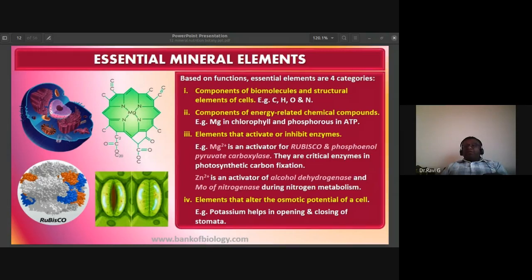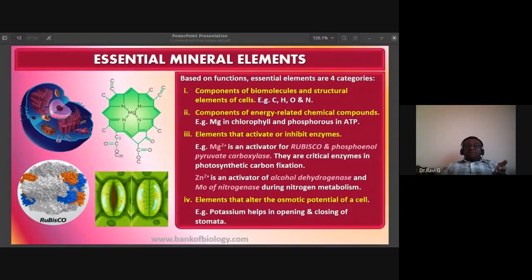In C3 plants, carbon dioxide is fixed by Rubisco. And in C4 plants, the primary fixer of carbon dioxide is PEP carboxylase, phosphoenol pyruvate carboxylase. So they are all very critical enzymes in photosynthetic carbon fixation.